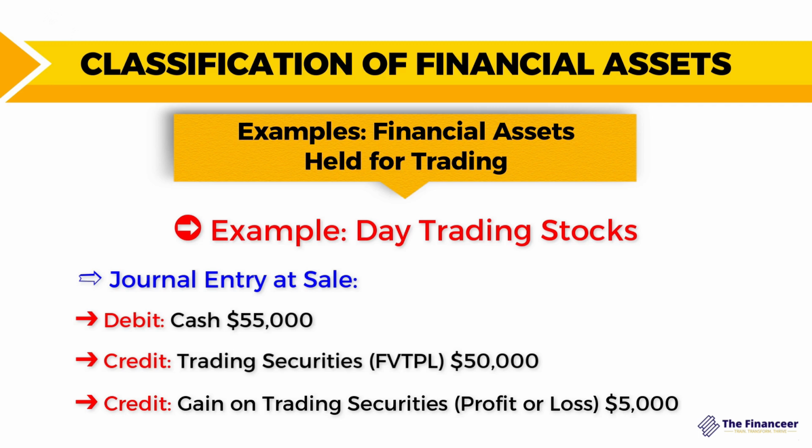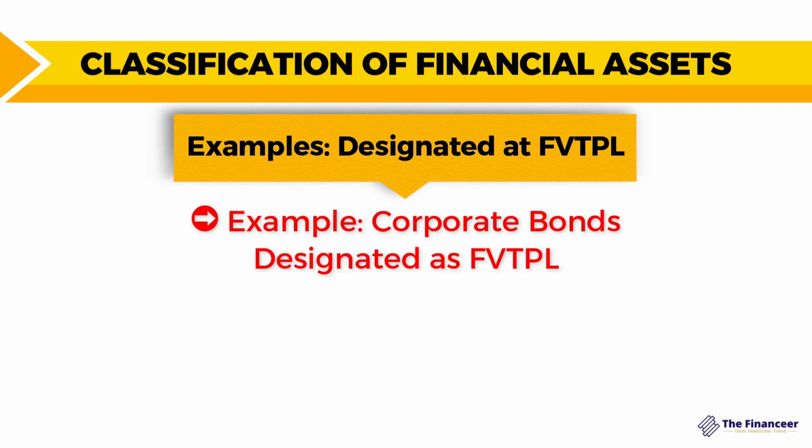So this gain account will be reported in the statement of the profit or loss. So the gain here is immediately recognized in the statement of the profit or loss. Why? In order to affect the institution earning for this period. Let's now take another example for corporate bond designated as fair value through profit or loss.